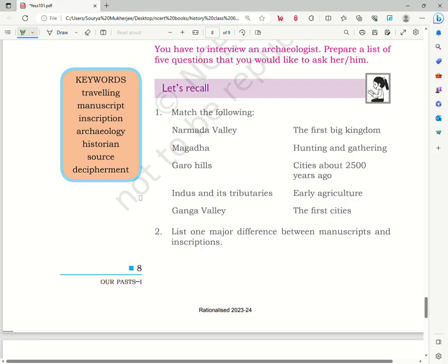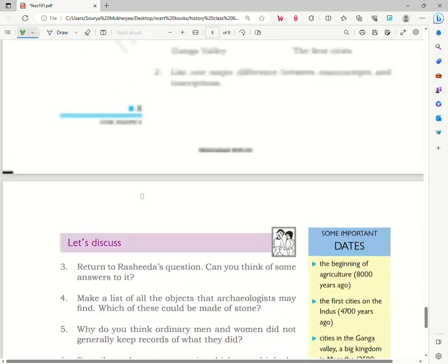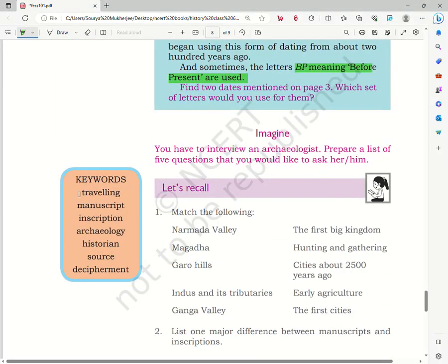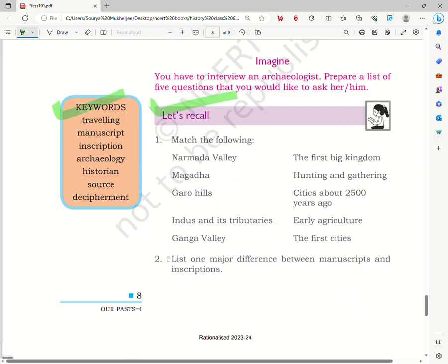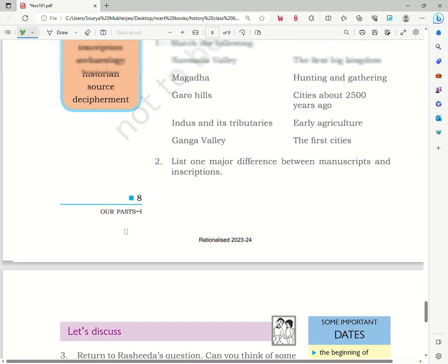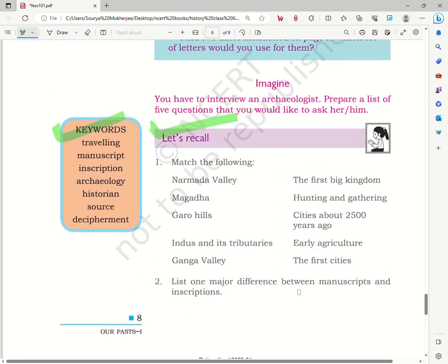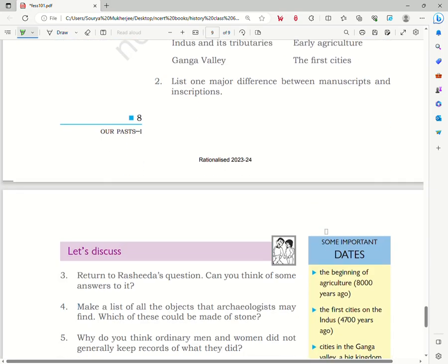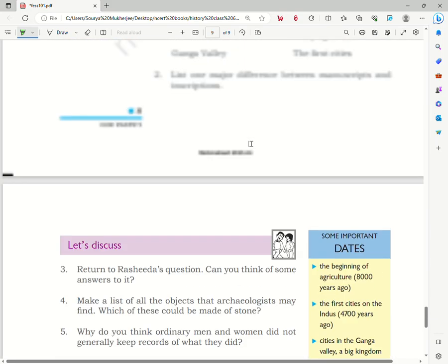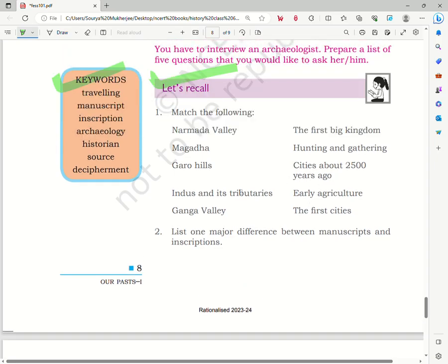So here we come to the end of the chapter. Some exercises are given and some keywords are there. We will read the keywords and do the important dates. You can practice all these exercises on your own, and if you have any doubt you can write it in the comment section. So let us revise the keywords and then we will end the video.